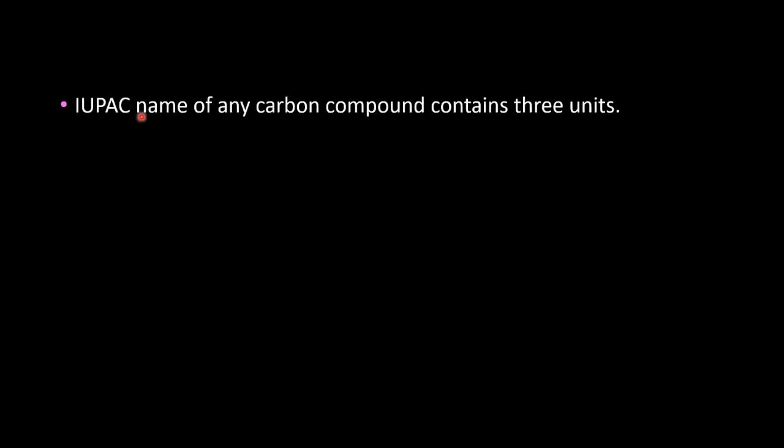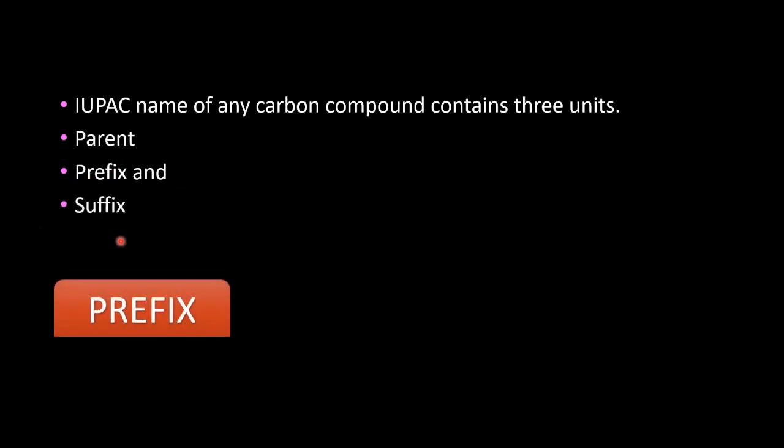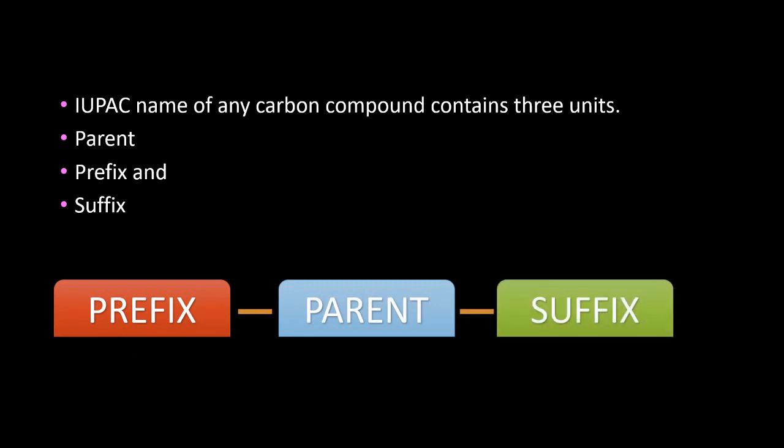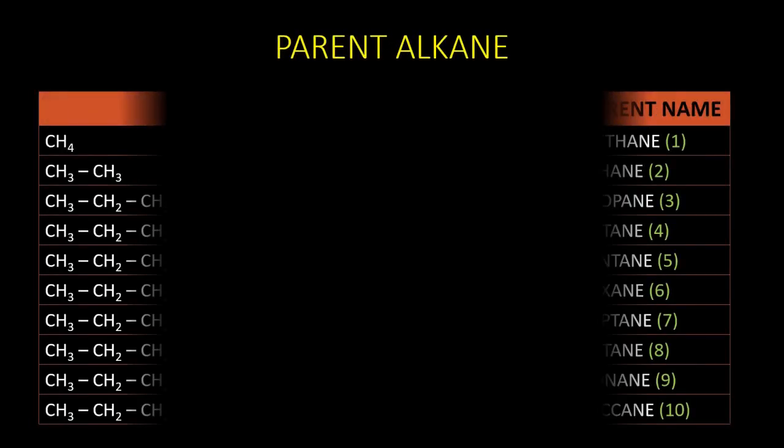So if you take the IUPAC name of any carbon compound, it contains 3 units, 3 parts. First one is a parent, then a prefix and a suffix. If you see the order with which the name is written, the prefix comes first, then the parent name and the suffix. The parent name is nothing but the alkane series.